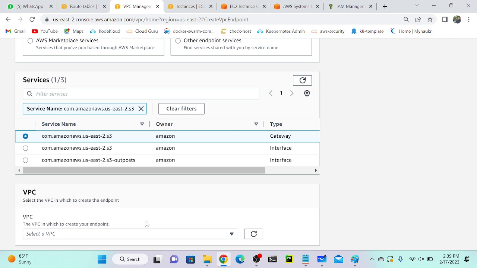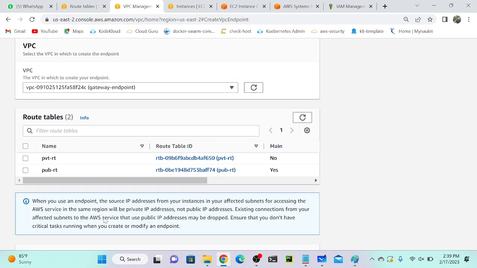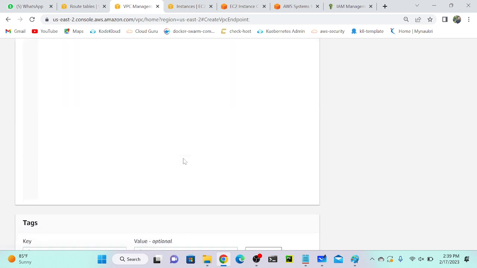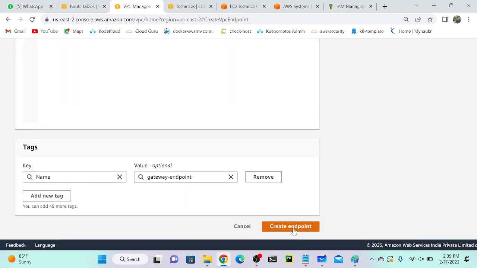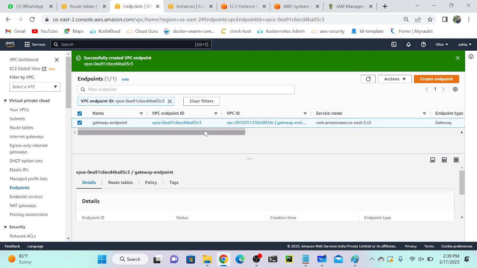Okay, so then we have to select the VPC. What is the VPC name? Gateway endpoint VPC. And you have to select a route table as well. See, here we need not select any subnets, right? Only we have to select what? The VPC, but we have to select one route table. We need not create any route. Automatically it will create a route over there. So where should I create a route? Private or public? Private route table only. So I will select the private route table. Then I will click on create endpoint. So now I successfully created it, and I think it's in a pending state.